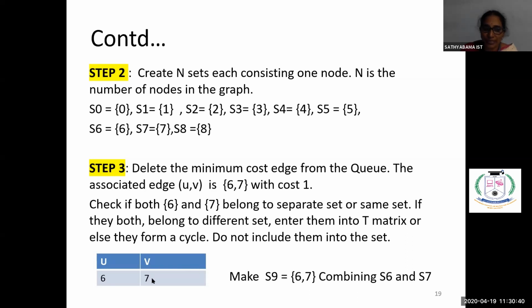Once we have included 6, 7, it is already in the solution. So we make a new set by combining S6 and S7, since 6 and 7 are already included in the solution. Now we get the new set, which we call S9, having the values 6 and 7. This we have in the solution. Now again we have to proceed.